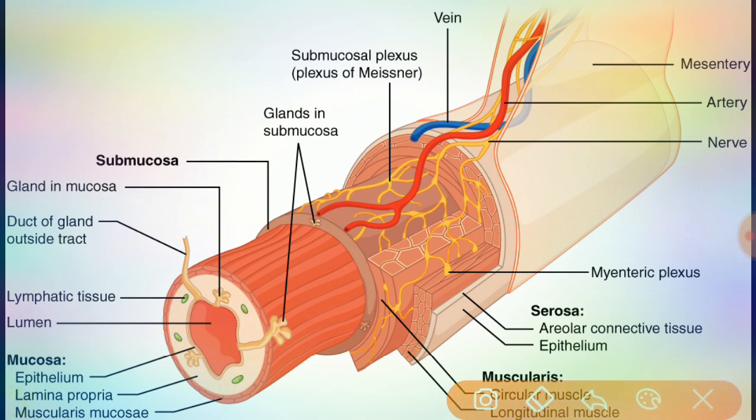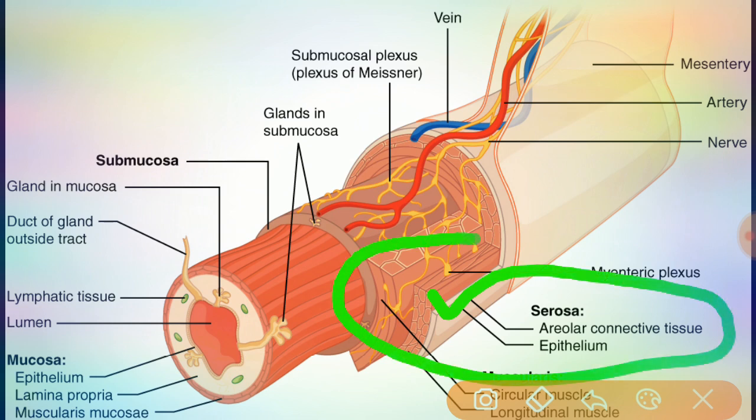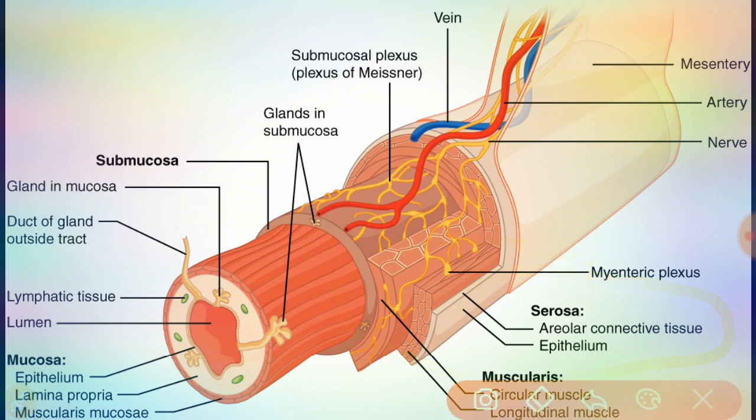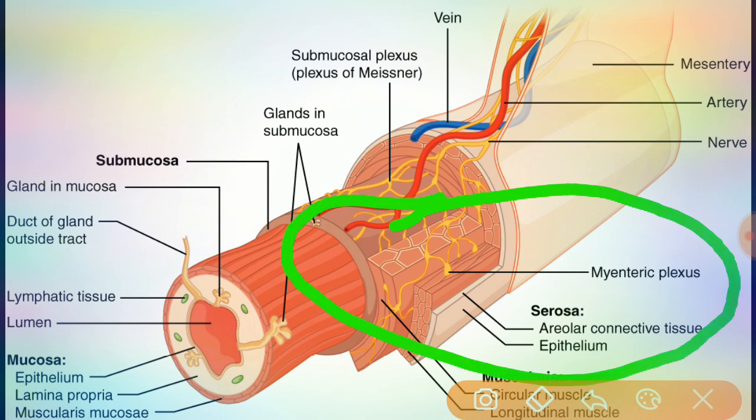Coming to the fourth and final layer of the gastrointestinal tract, the serosa layer. Those portions of the GI tract that are suspended in the abdominopelvic cavity have a superficial layer, and that layer is called the serosa.